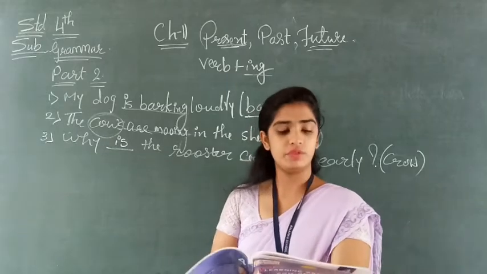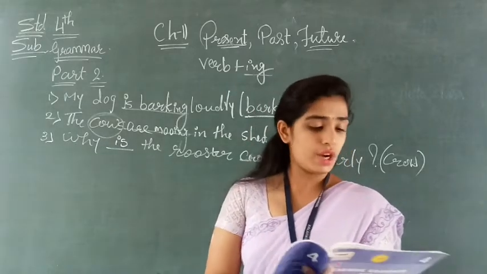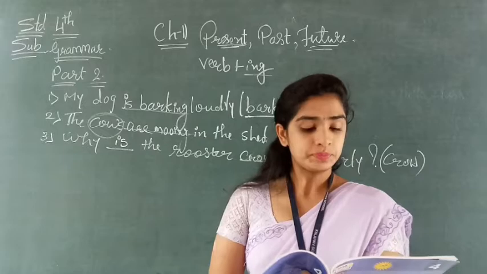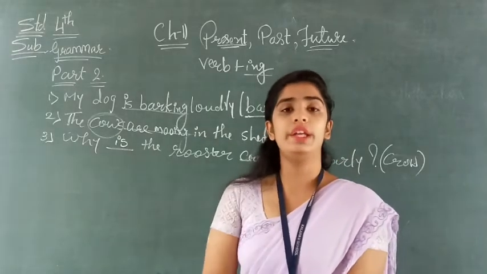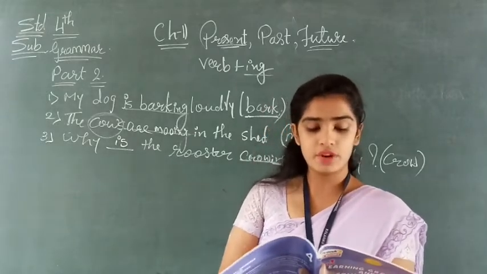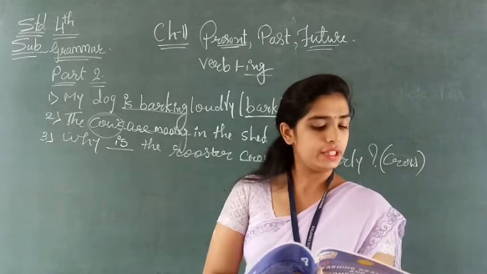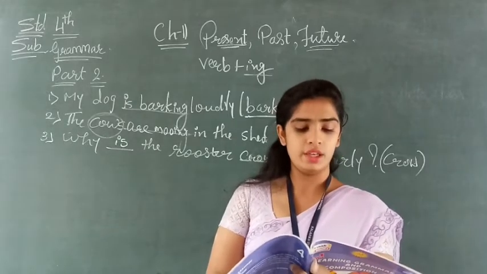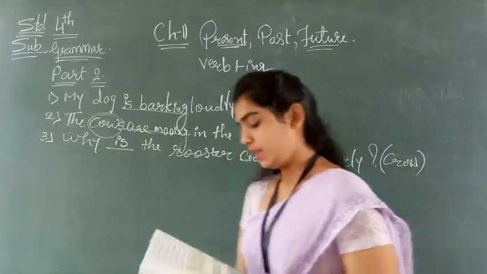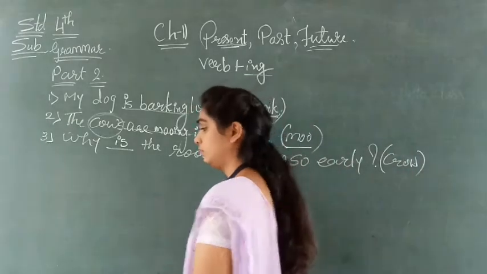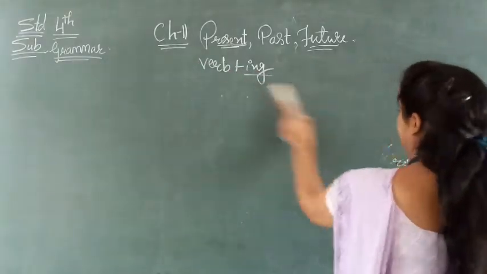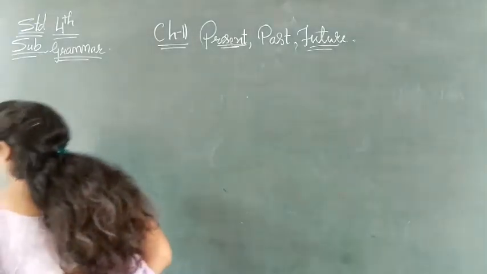Now see page number 52. See in the yellow box: words that tell us about actions that have already happened in the past are said to be in the past tense. As I told you, the actions which have already happened in the past are known as past tense. Many verbs can be changed to the past tense by adding D or ED, or by changing the Y to I and adding ED. For example, hurry. See, here past tense is there.